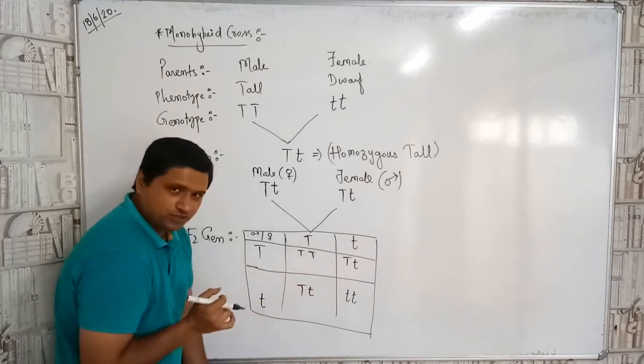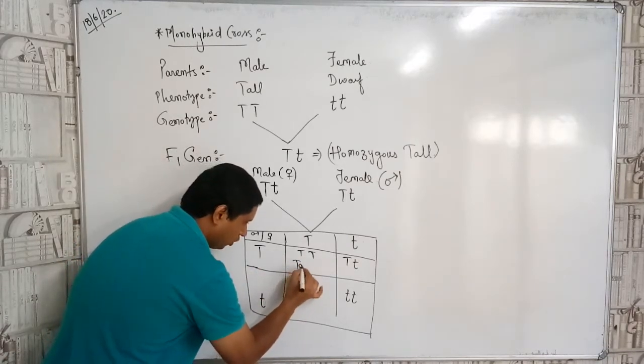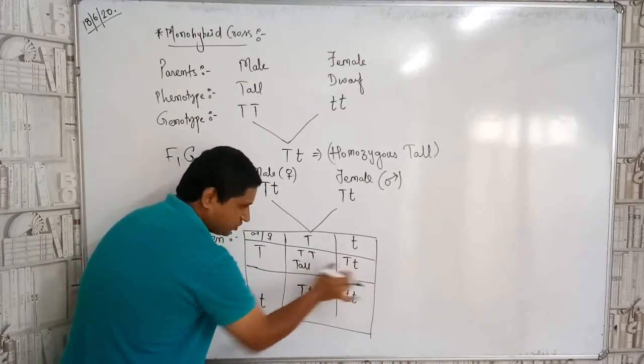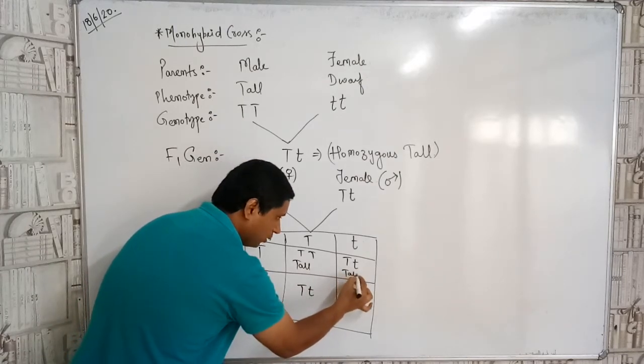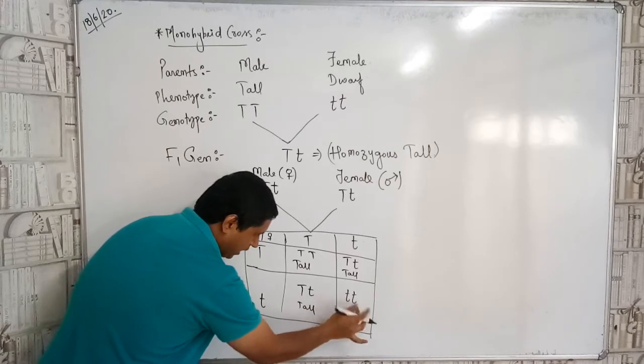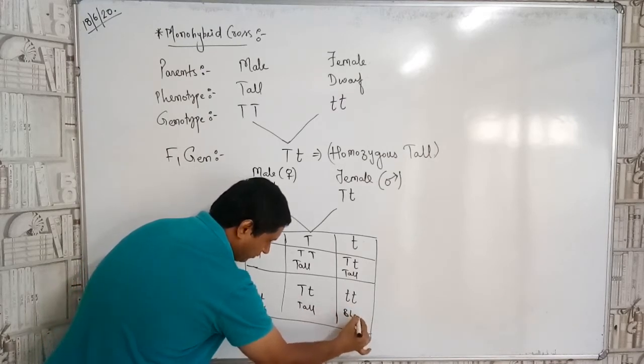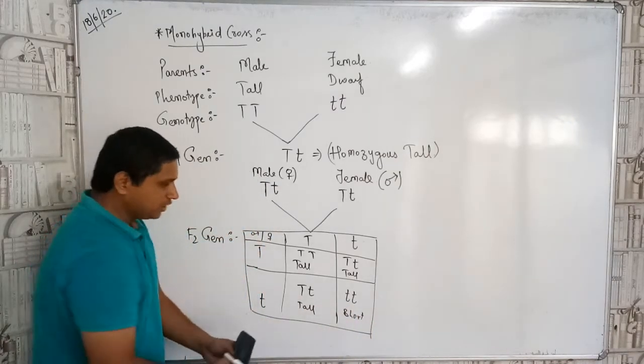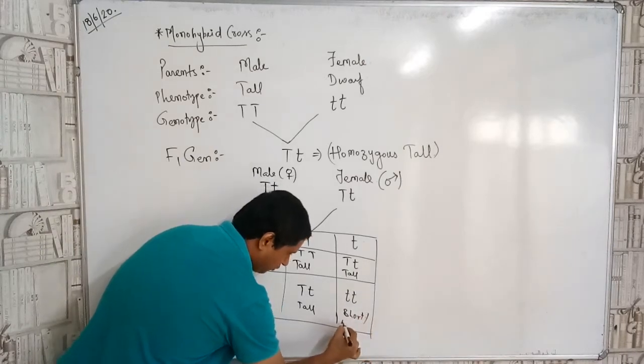What is the expression of this plant, children? Tall. What is the expression of this plant? Again, tall. Again this plant, tall. And again this plant, short. So, meaning to say short, or we can say dwarf.